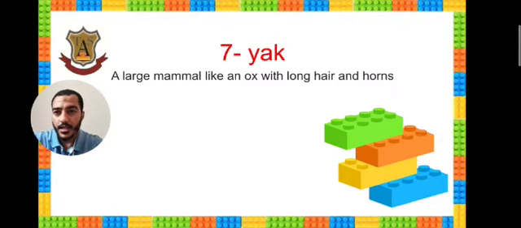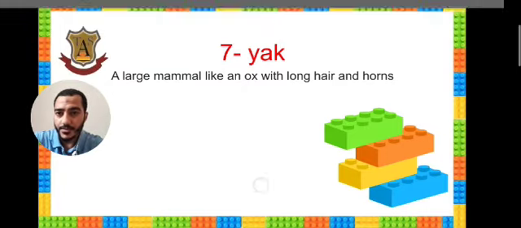Okay, it's like an ox, but it has long hair and long horns. It's one of the cow family. A large mammal like an ox with long hair and horns. Okay, let's see its picture.